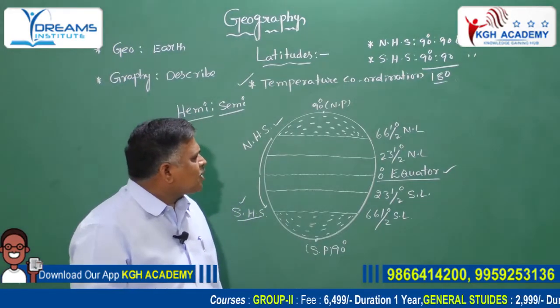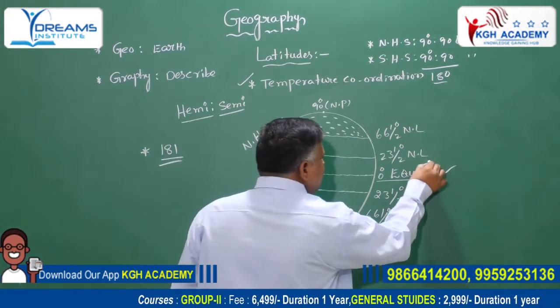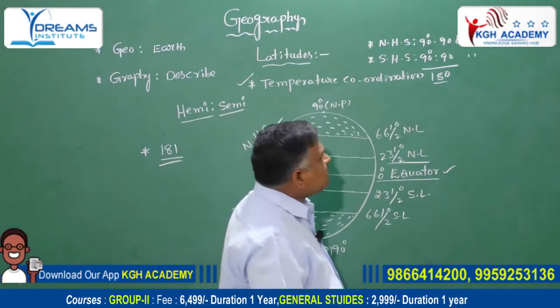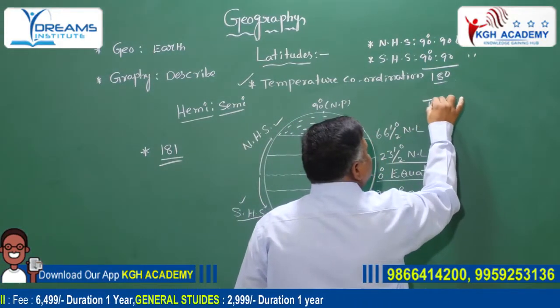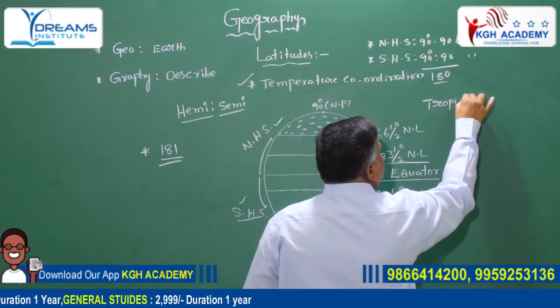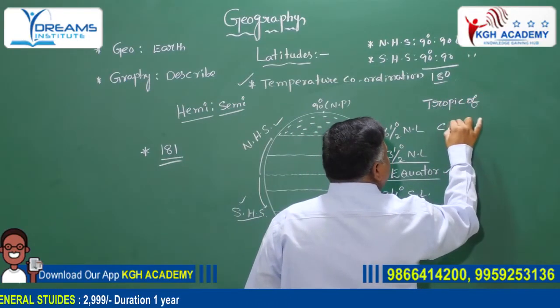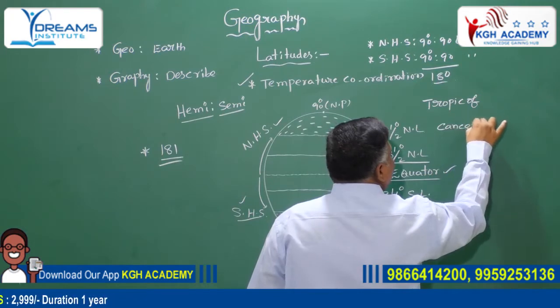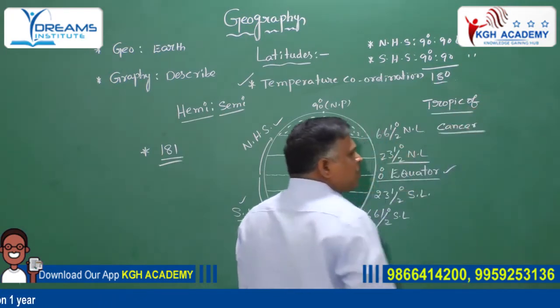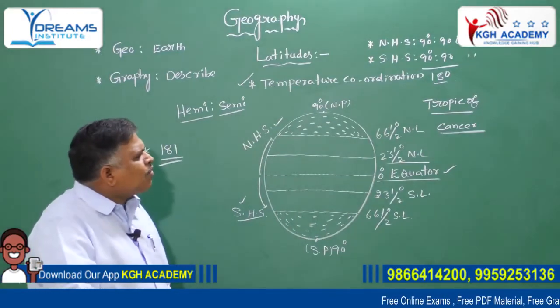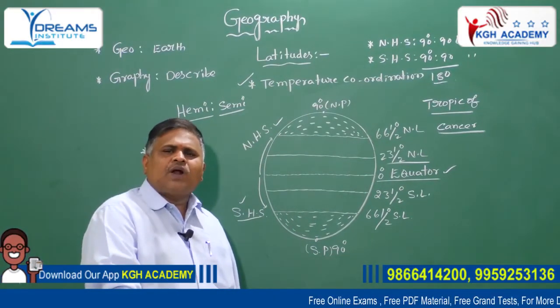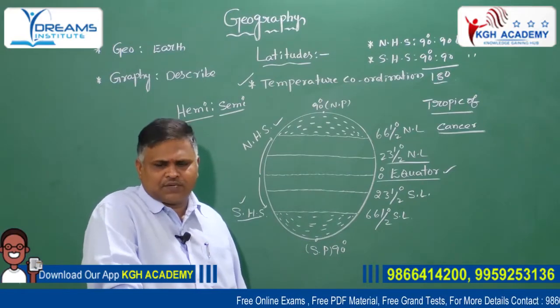Okay, next one, 23.5 degree north latitude. The 23.5 degree north latitude is known as the Tropic of Cancer. What are the characters of the Tropic of Cancer?